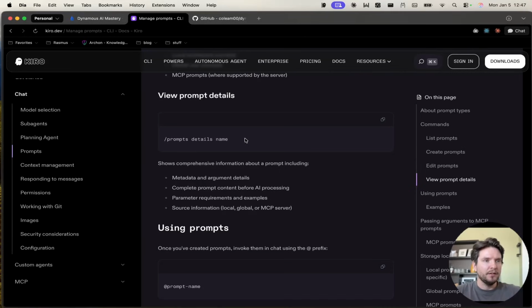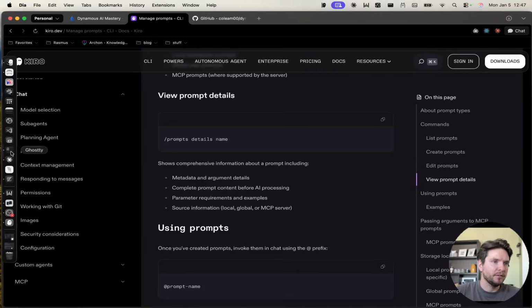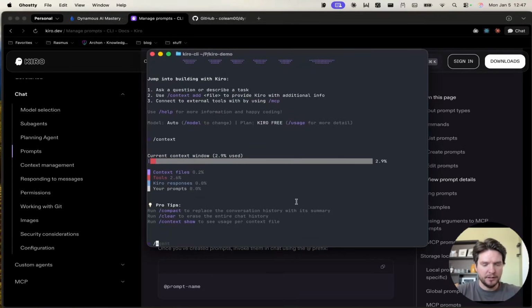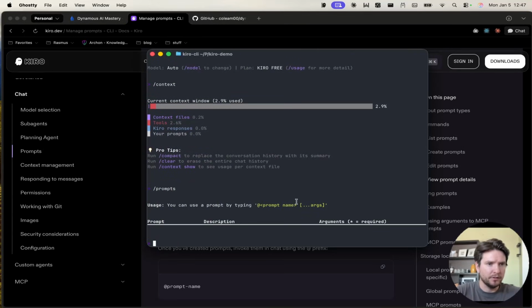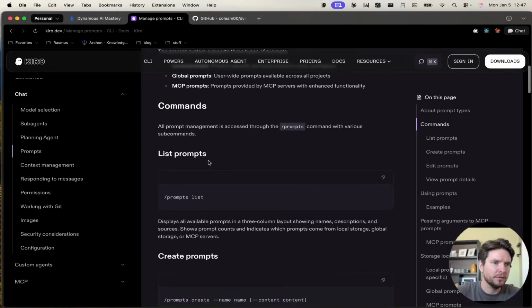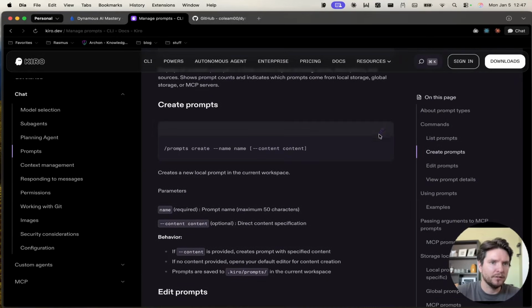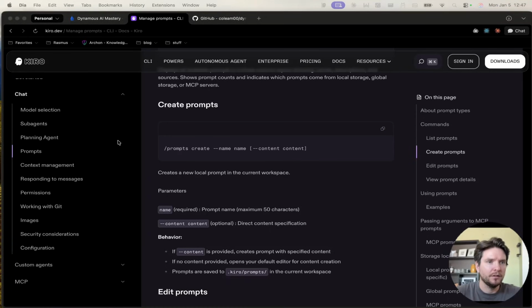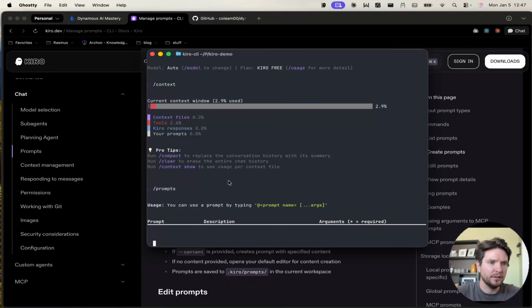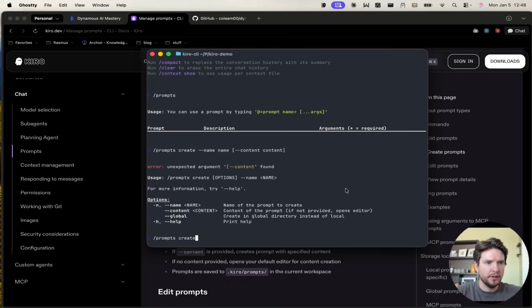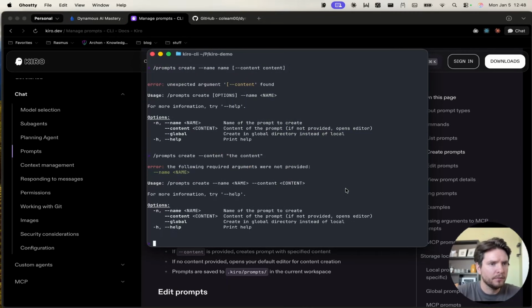Okay, let's take a look at this command here. So we have /prompts. It doesn't do anything because we don't have any prompts, right? If we want to write a prompt: manage prompt, list prompt, create name. Okay, let's just copy this and open this again. Prompts create --content, and then we should have the content, right? No. Interesting.